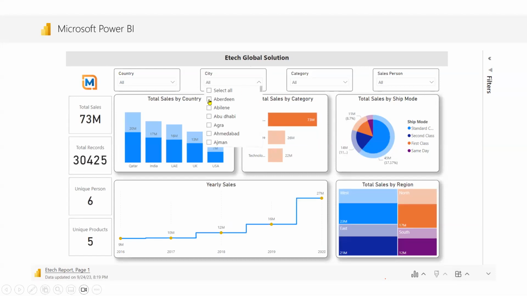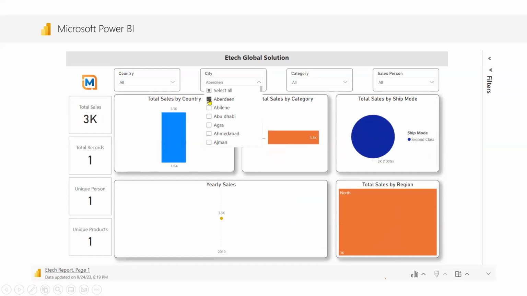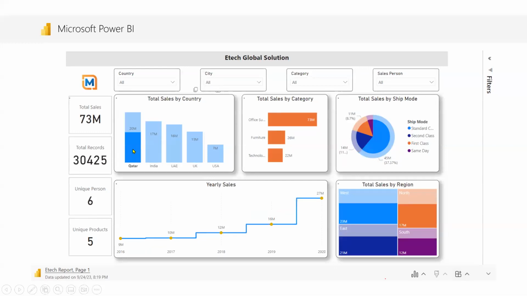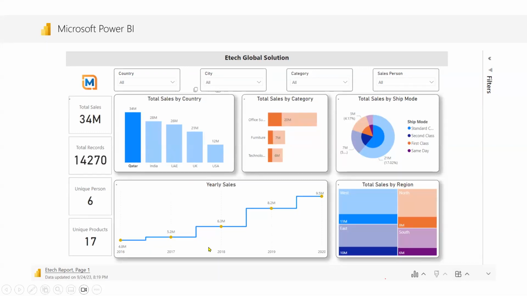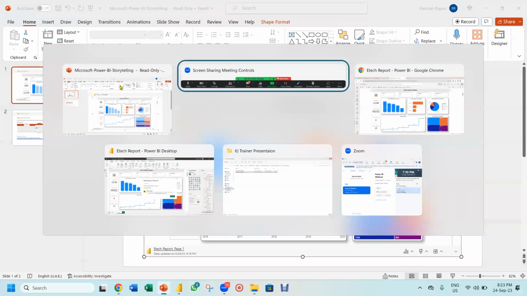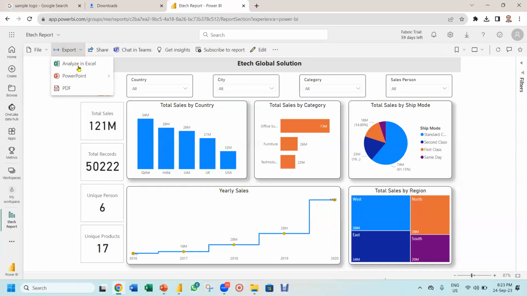I come over here and I click on Arbadin and my details are changing. Is not this something amazing? This is the power of Power BI, friends. You can directly connect your Power BI reports to this. This is really amazing. Got it, everybody? And you can even connect this to Teams. You can export it as PDF and share it with other people.